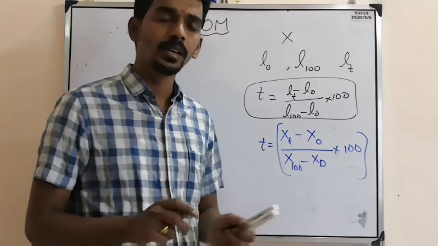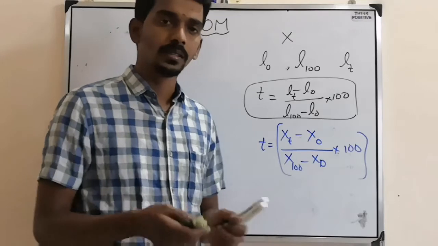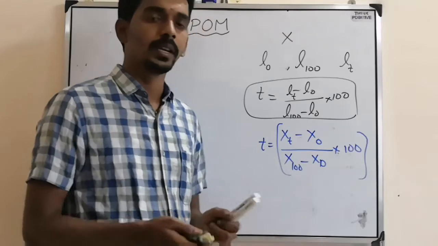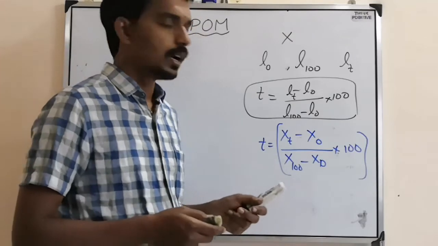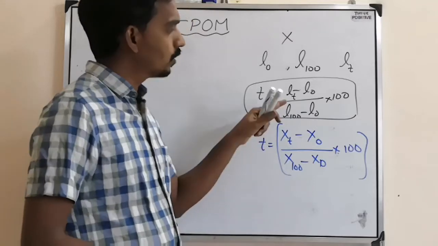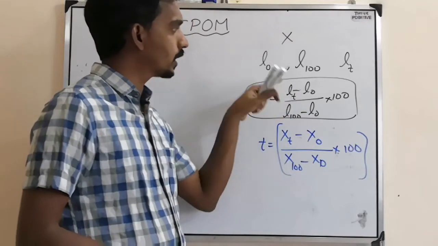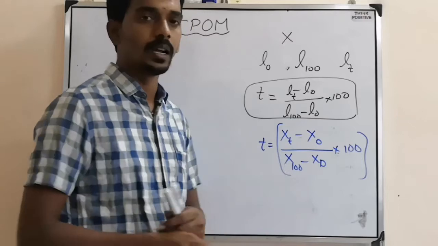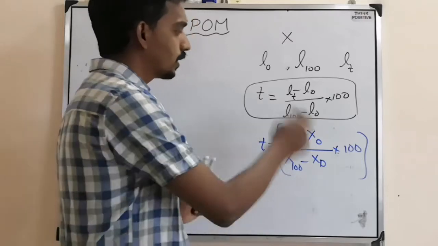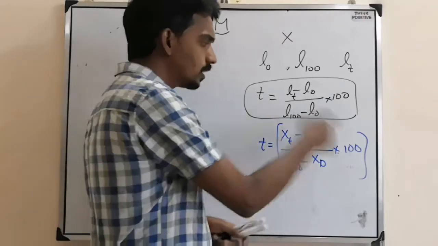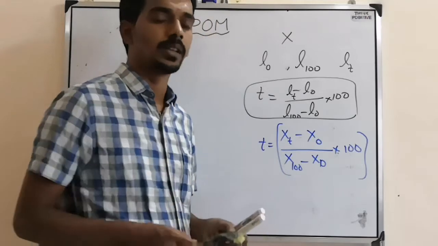In every thermometer we use one substance and we measure that property at the unknown temperature, and we have already found that property at 0 degree Celsius and 100 degree Celsius, so that we can calculate. So based on this formula only they will design.